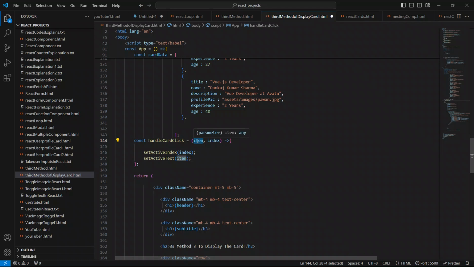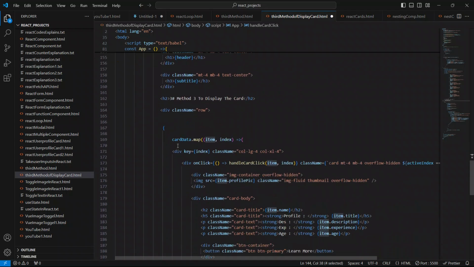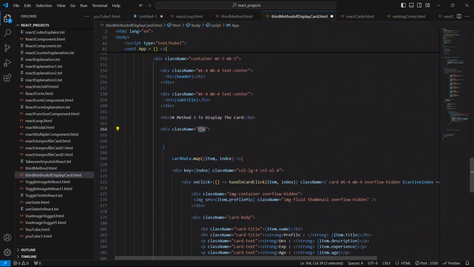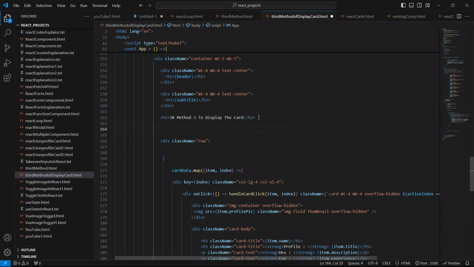So based on this condition, that the item object is now truthy because it is an object, we are going to show the dynamic content. To do this, we have to first check the condition above this row element. I'll use open and closing braces, because we all know we are working with React.js, so it's compulsory to use open and closing braces to show the expression value, the variable value, the function value.